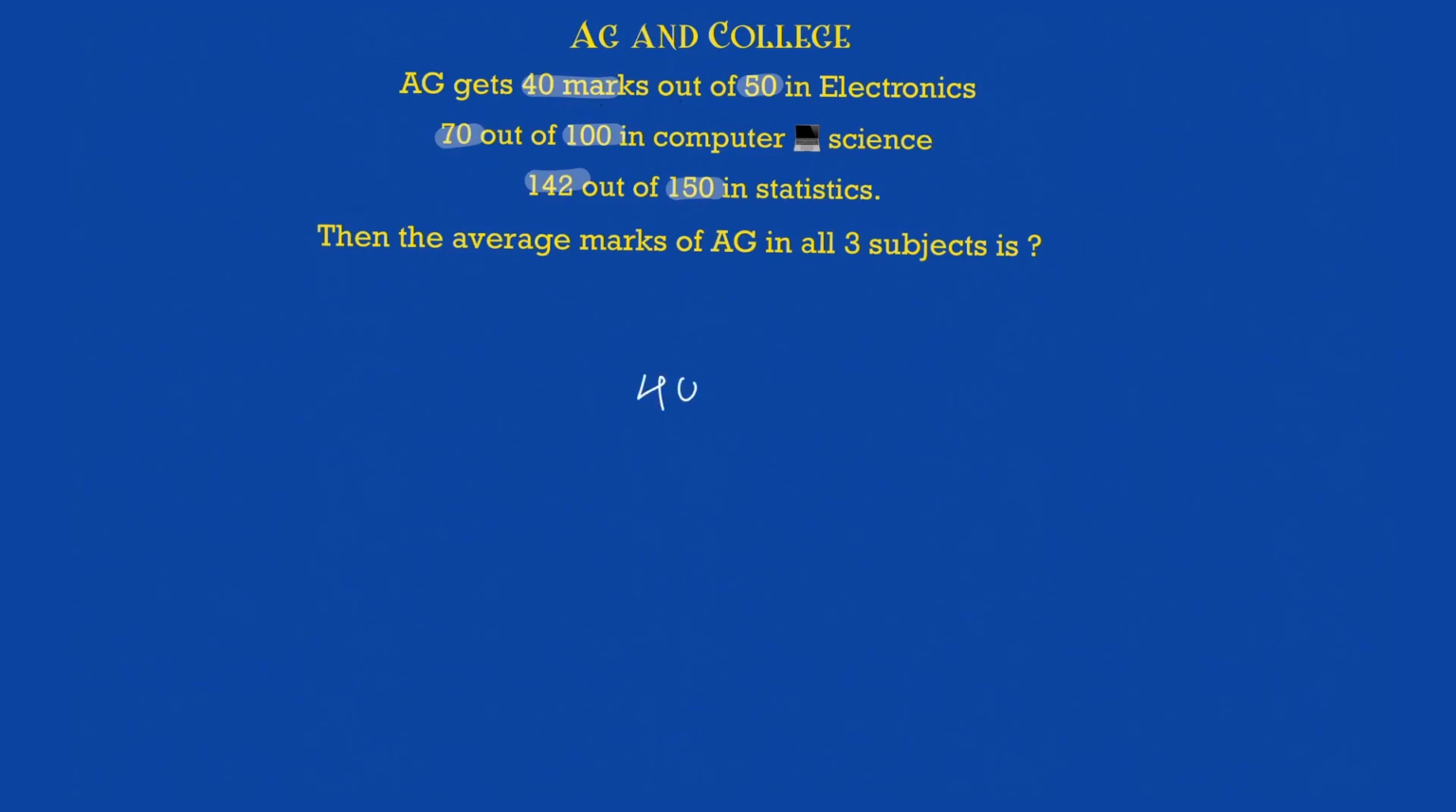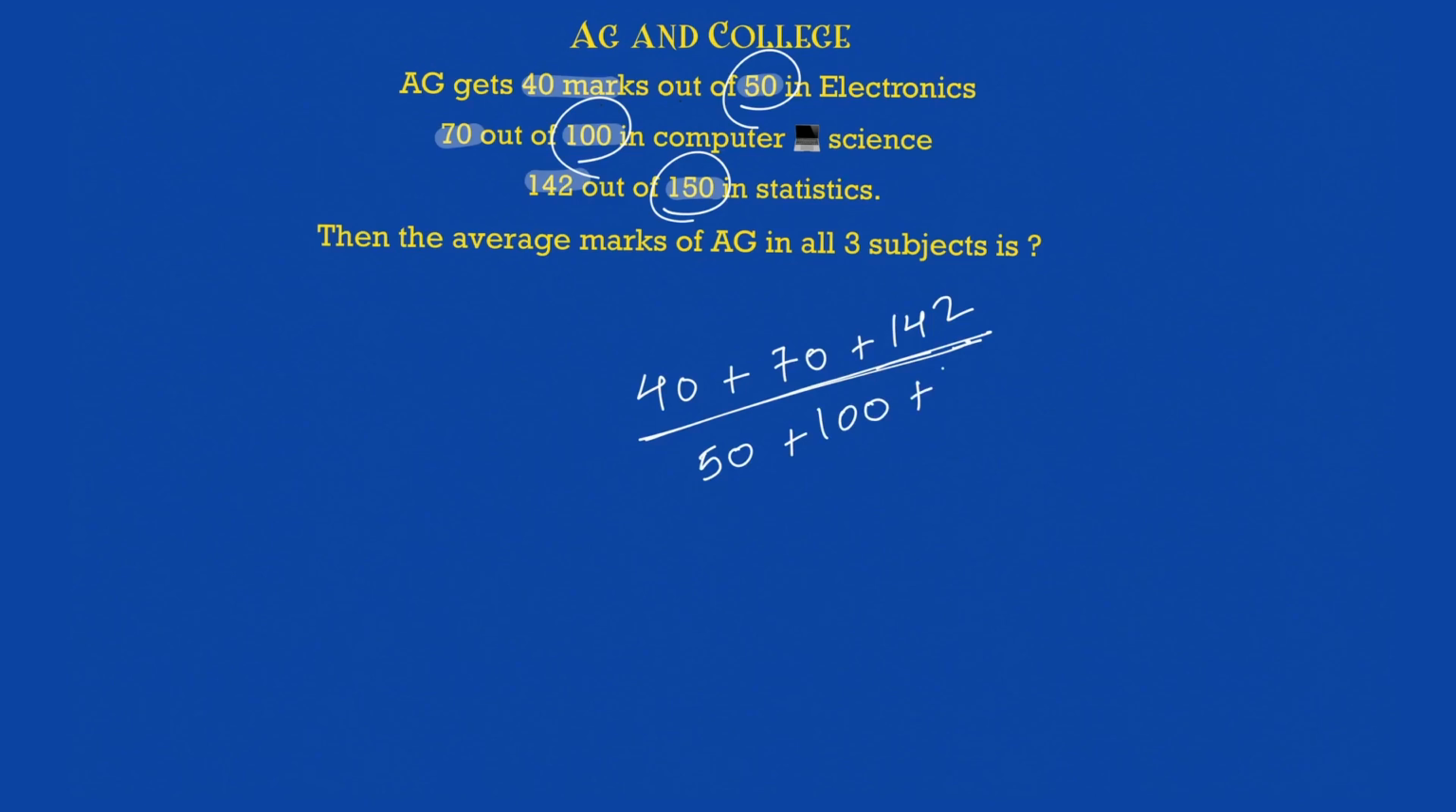How to solve this? 40 is scored by him. Total marks scored by him, as you solve for average speed, total distance upon total time. Okay, so that's how it is. It is total marks that is scored by him, 40 plus 70 plus 142 out of the maximum marks for this 3 subjects. Okay, that will be what? This is 50, this is 100, this is 150. So add 50 plus 100 plus 150. Okay, and that's how we reach to your answer.